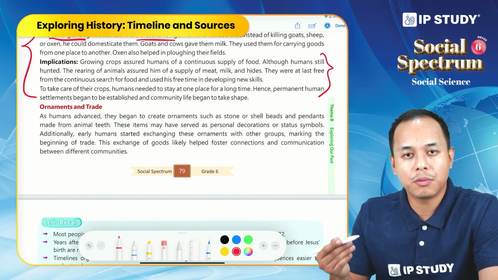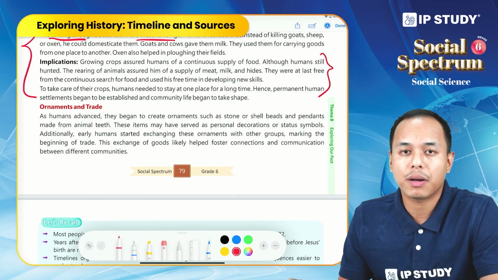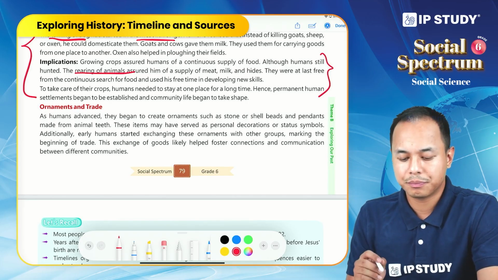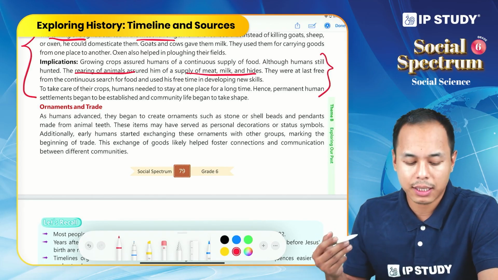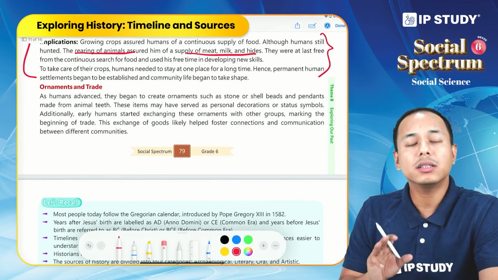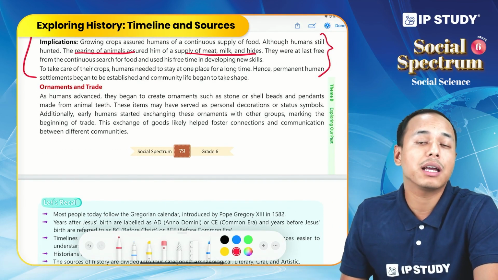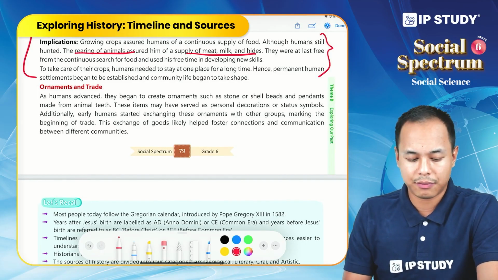With domestication of animals, early humans got a continuous supply of food. Rearing of animals also means they were getting a lot of products from these animals, and thus, in order to take care of these animals and the crops that they had planted, because agriculture had also started, they started living a sedentary life.